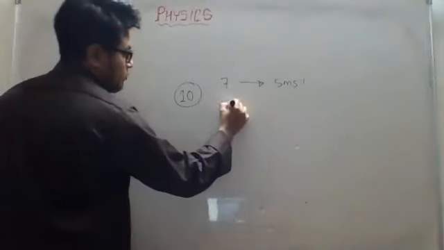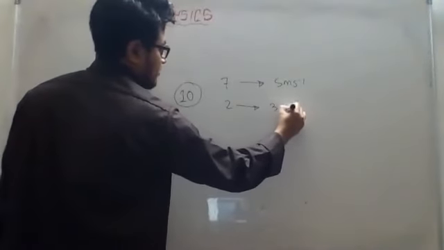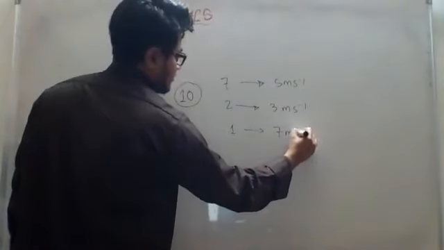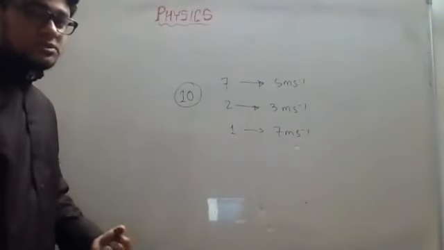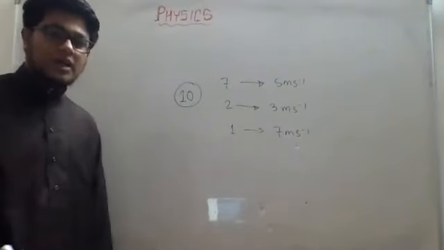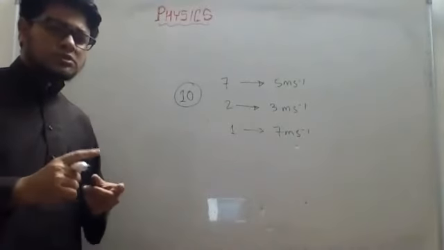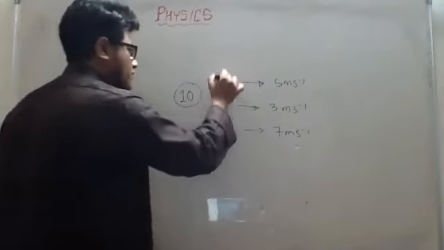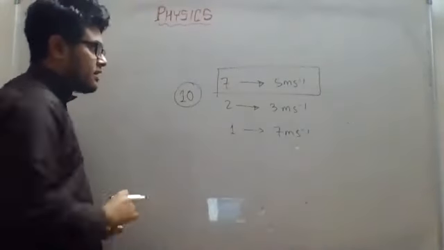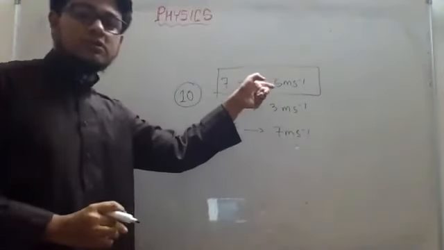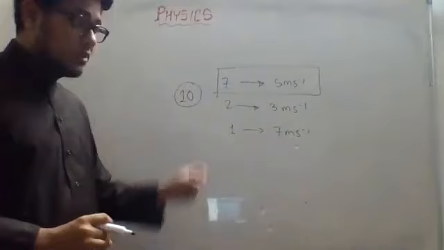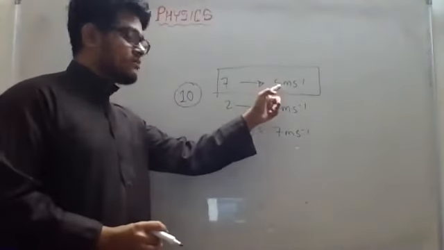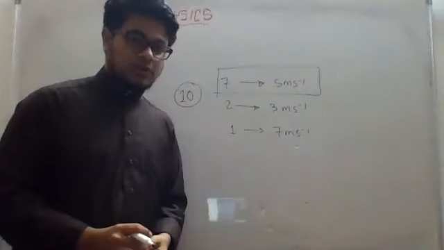Okay, and two molecules are having a velocity of 3 meter per second, and one molecule is having a velocity of 7 meter per second. Okay, these are just assumptions. So from here, if I ask you, most of the molecules are having which velocity? 5 meter per second. Most of the molecules are having this velocity, right? So this is the most probable velocity of that gas. Most of the molecules, or the highest number of molecules, are having this velocity. So this is the most probable velocity of that gas.